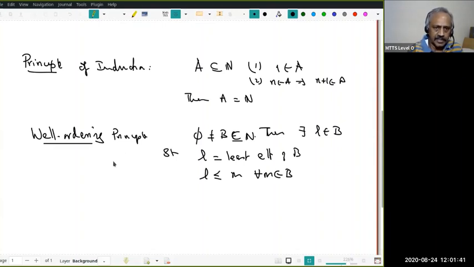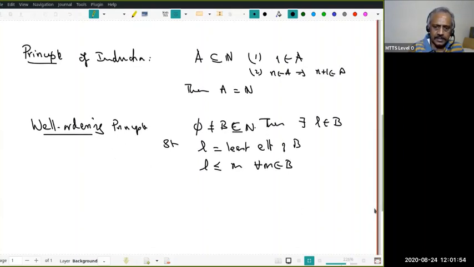So many of the induction proofs which you see in mathematics, in principle, we should be able to prove using the well-ordering principle, and vice versa.